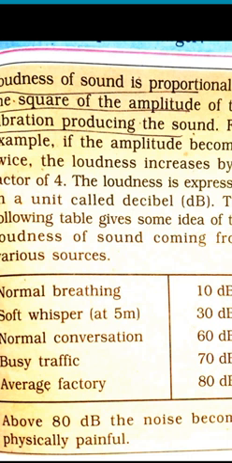So, loudness is in direct proportion to the square of the amplitude. The loudness is expressed by a unit called decibel.